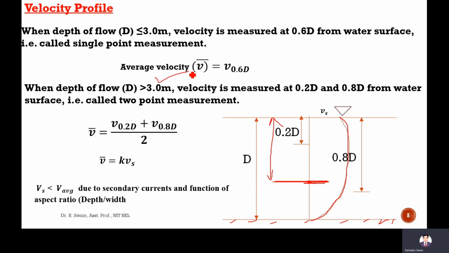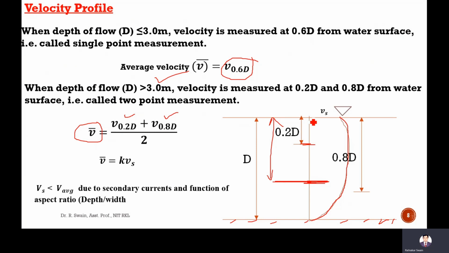If the depth of flow is more than 3 meters, the velocity is measured at 0.2 times depth and 0.8 times depth. The average of these two velocities will give the mean velocity over the flow depth. So if depth is less than 3 meters, the average velocity is the velocity measured at 0.6 times depth. If depth is more than 3 meters, then it is the average of the velocity at 0.2 times depth and the velocity at 0.8 times depth.